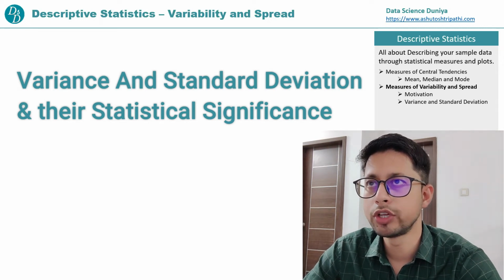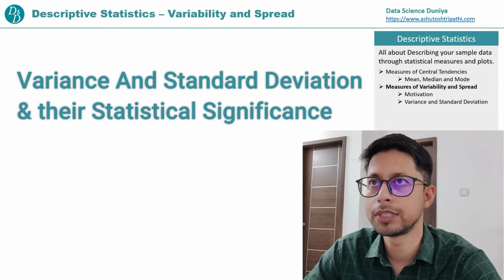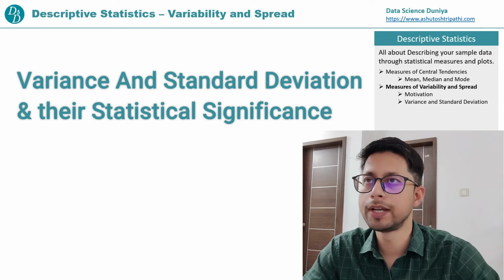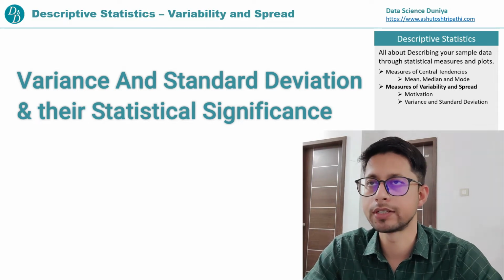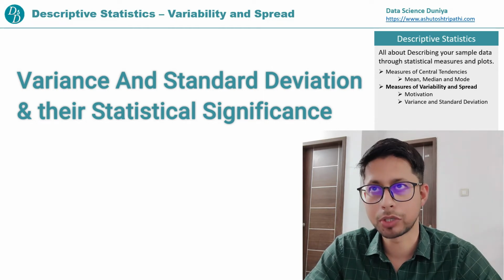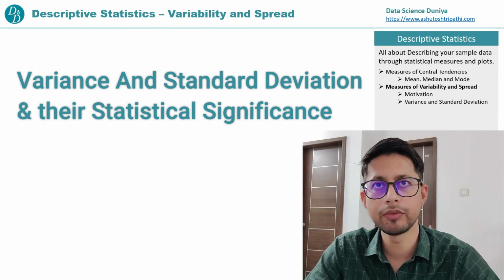In the last video, we talked about the measures of central tendency. Today we'll talk about the measures of variability and spread. We'll mainly talk about variance and standard deviation. So I'll be starting with a problem so that it will be very clear